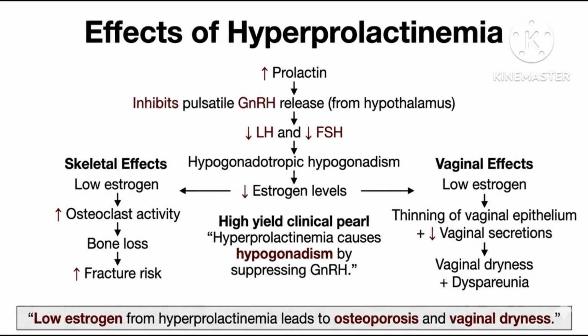Low estrogen level increases osteoclast activity, which are bone dissolving cells, resulting in bone loss and increasing the risk of fracture. Low estrogen causes thinning of vaginal epithelium and decreased vaginal secretion, resulting in vaginal dryness and painful sexual intercourse. Low LH and FSH inhibit ovulation, increasing the risk of infertility.